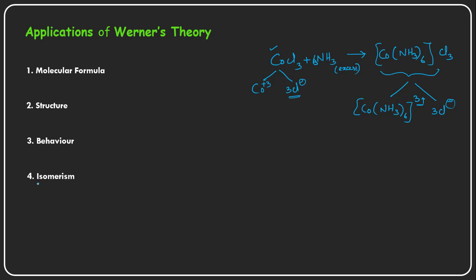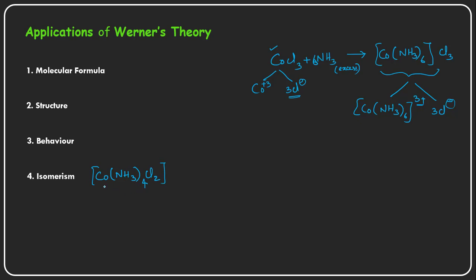Isomerism means that two or more molecules have the same molecular formula, but they behave differently. For example, one such molecular formula is cobalt NH3 taken 4 times Cl2, and the coordination number of cobalt here is 6.